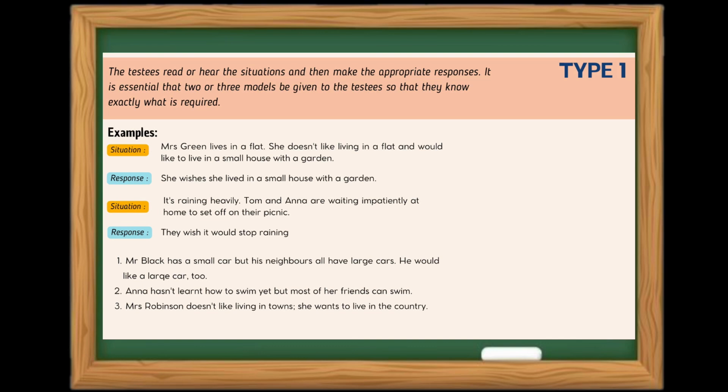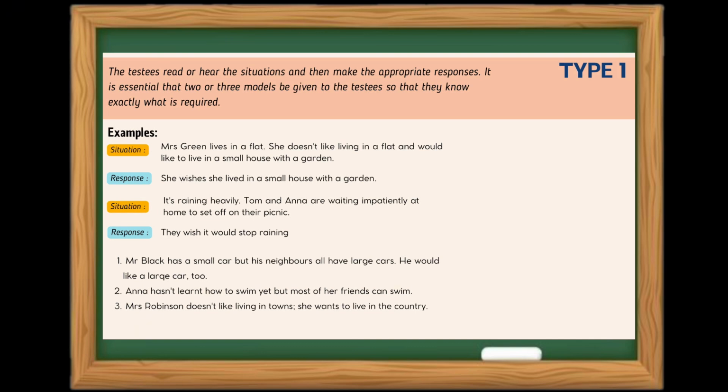Situation 1, Mrs. Green lives in a flat. She doesn't like living in a flat and would like to live in a small house with a garden. And the response for situation 1, she wishes she lived in a small house with a garden. Situation 2 is, it's raining heavily. Tom and Anna are waiting impatiently at home to set off on their picnic.